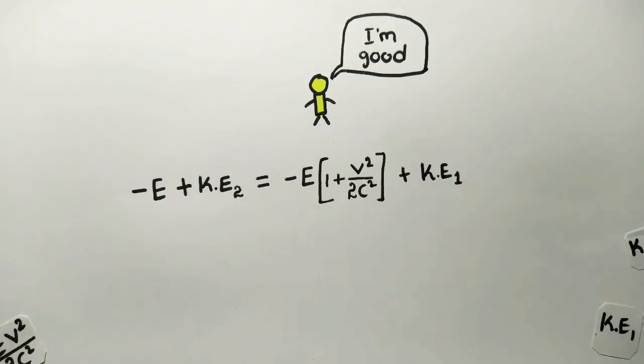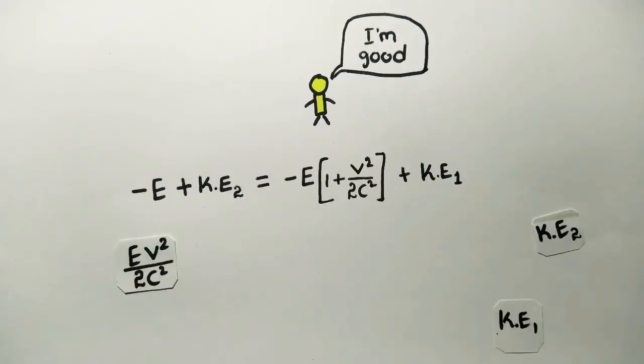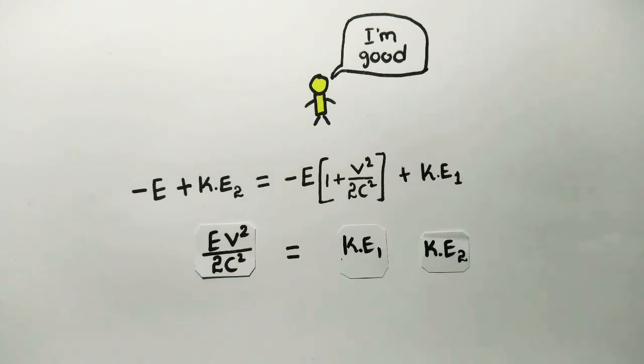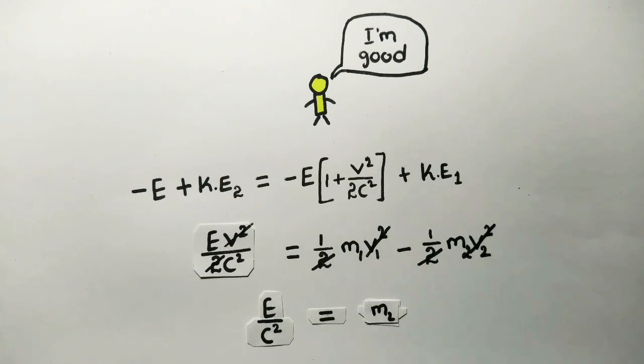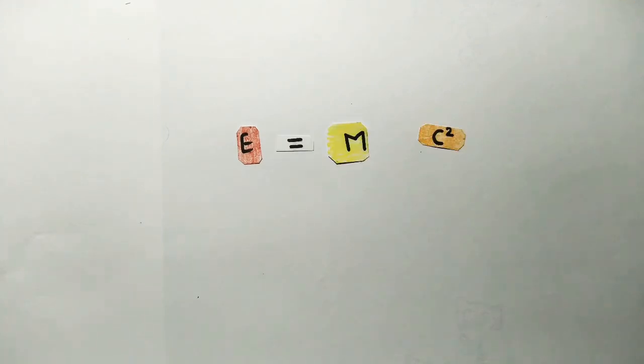be equal. On rearranging the above equation, we get the difference between the kinetic energies of both cases. We know the kinetic energy of a body is half times its mass and velocity squared, but in both cases, the velocities are the same, thus by cancelling the terms, in order to acquire the difference, the mass of your friend will be changing. If we denote the difference between masses as capital M, and by rearranging the equation, we get E equals mc².